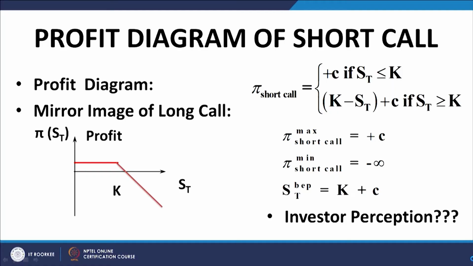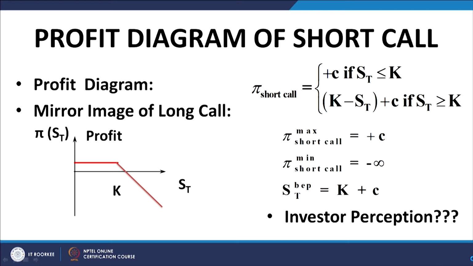So, in essence, you can say that the long position and the short position are mirror images of each other about the x axis, and the payoff, the profit function, also depicts the same thing. It is plus C. If ST is less than or equal to K, he gets the premium and goes scot free, and if the option is exercised, he has to incur a loss of K minus ST, out of which he is compensated by the amount of premium that he has received on writing the option.